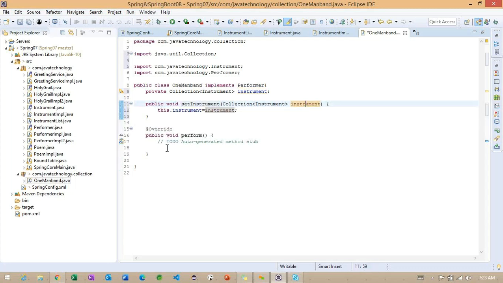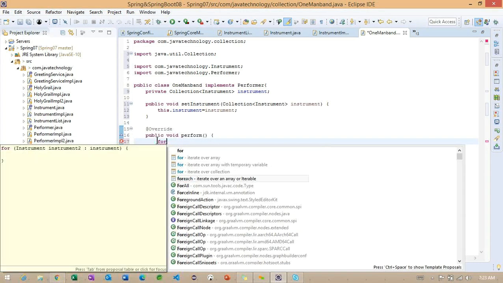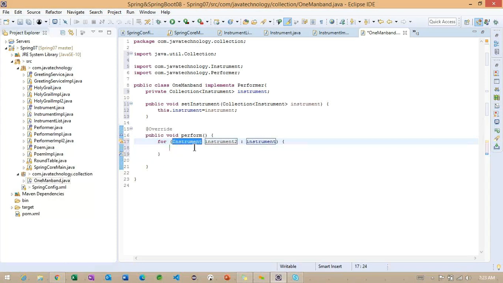But whenever we are getting a collection of objects, what can we do? We need to use a loop here, because we are going to have more than one object. Using this particular instrument reference, we'll call the play method here.